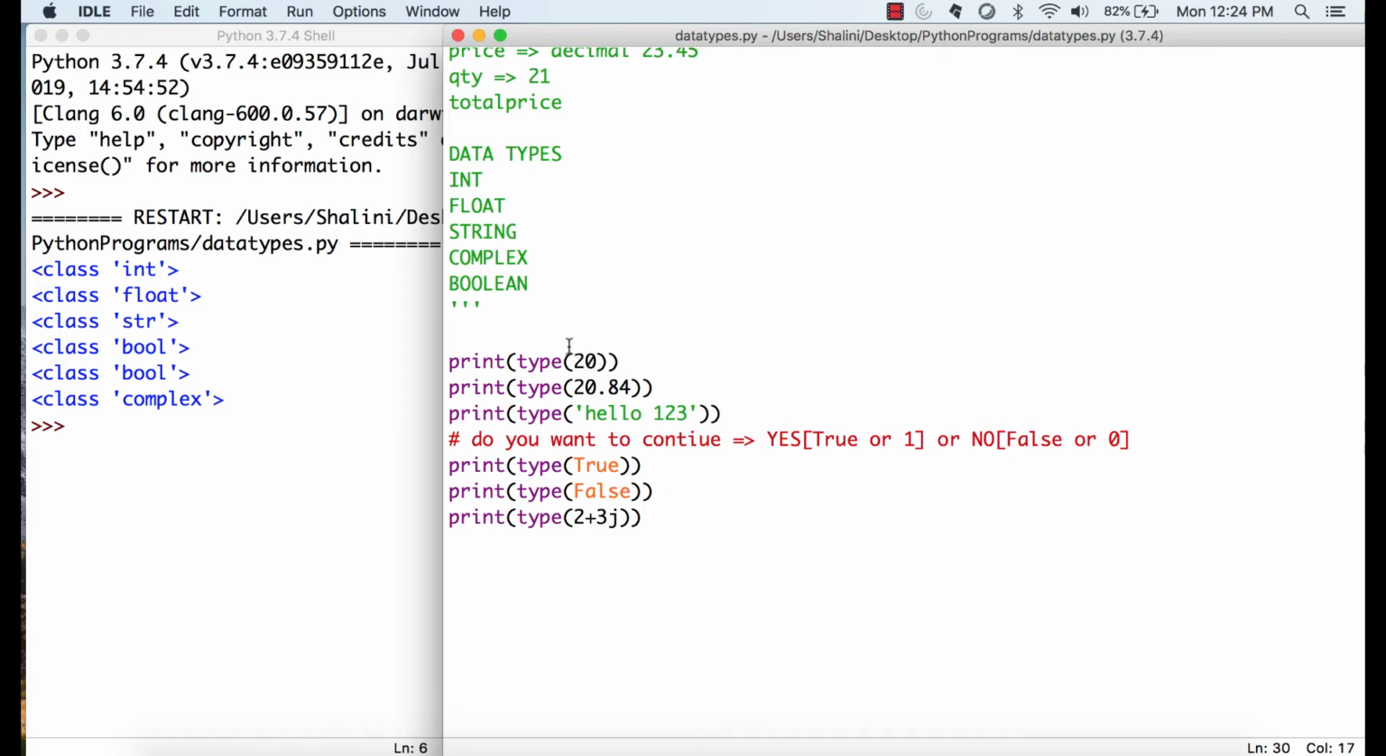Remember, type is a function which you can use to get the type of any value. Print is a function which is used to print the output. I am putting type, which returns some result. I am giving that result to print, which just prints the output. So that's all with respect to data types, why we need them, and the different data types available in Python. With this, we come to an end of this video.